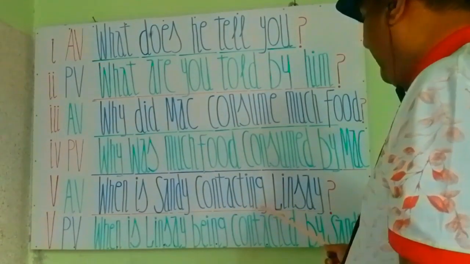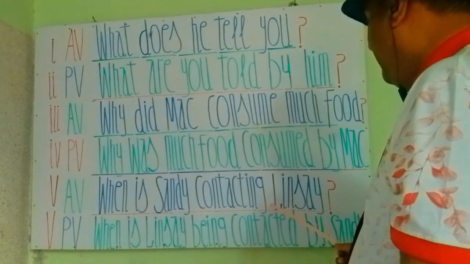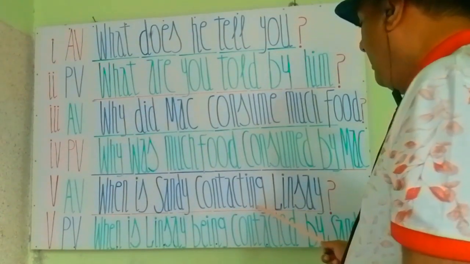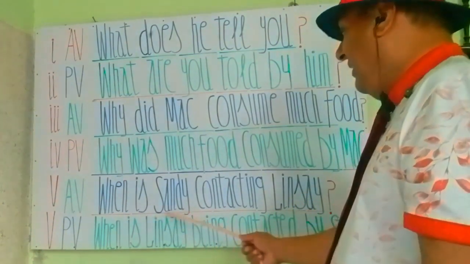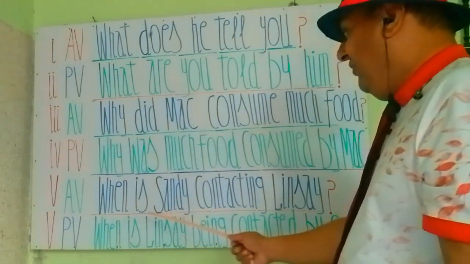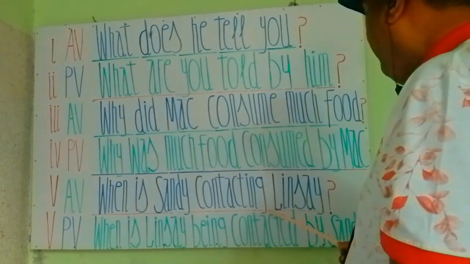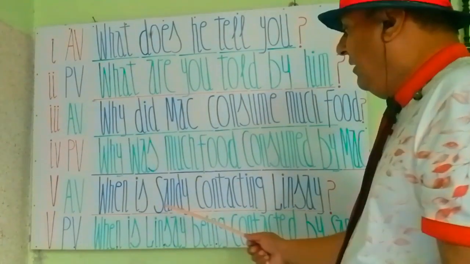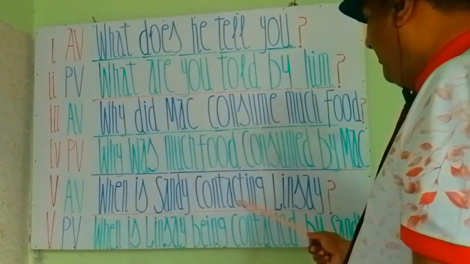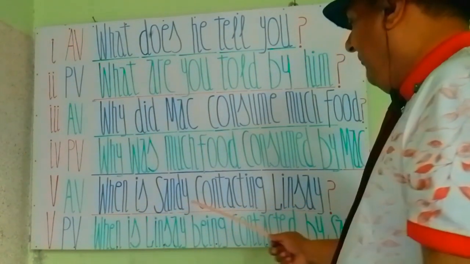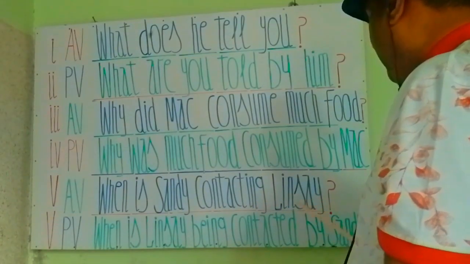Contact is a verb and contacting is a continuous formation, and the present continuous tense फिलहाल जारी से कहते हैं. प्रेजेंट कंटिन्यूस टेंस इसी ज़माने में काम के होने का इंडिया मिल रहा है. When is Sandy contacting Lindsay?